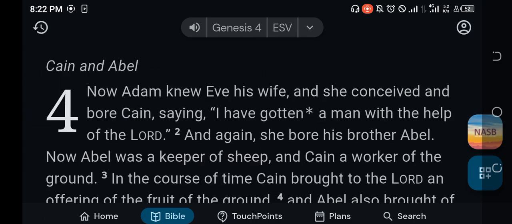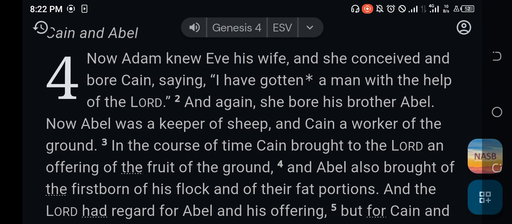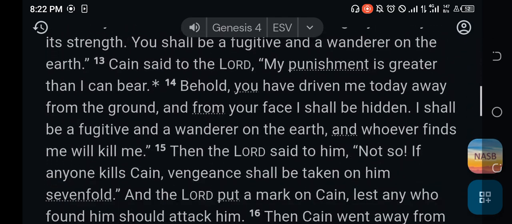This happened after they were sent out of the garden. They were sent out in chapter 3. Then in chapter 4, verse 1, we see that now Adam knew Eve, his wife, and she conceived and bore Cain. So here we see the first offspring, Cain, and then verse 2, and again she bore his brother Abel. So we've got two names here, right?